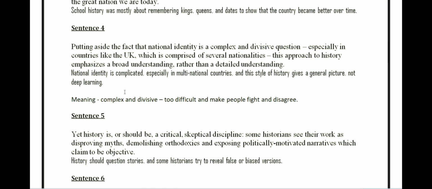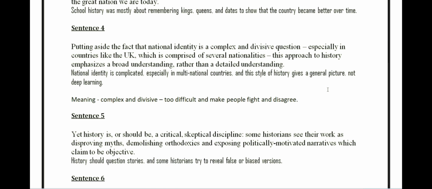You can make your rough notes, utilize the 10 minutes time, don't just read and don't just hurry to cut, copy, paste the words. National identity is complicated, especially in multinational countries, and this style of history gives a general picture, not a deep learning. So you don't get into the details of it, you just have a general picture of it.